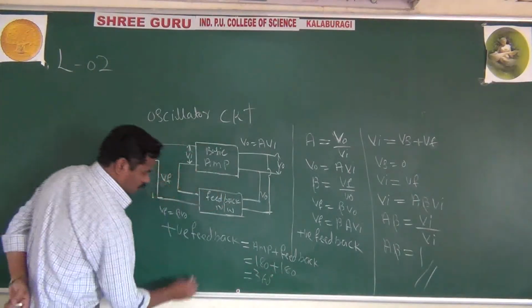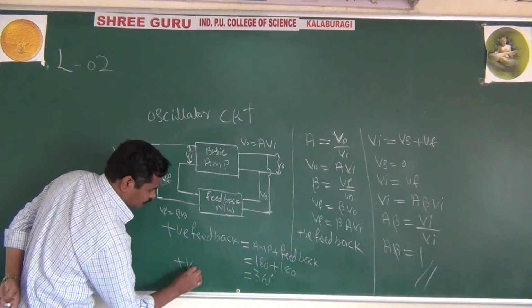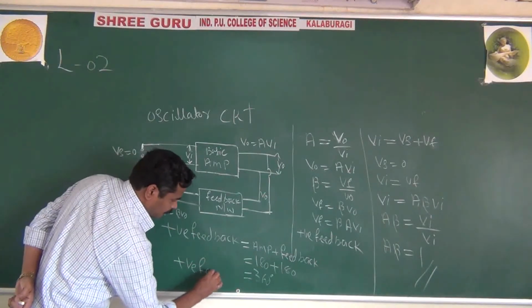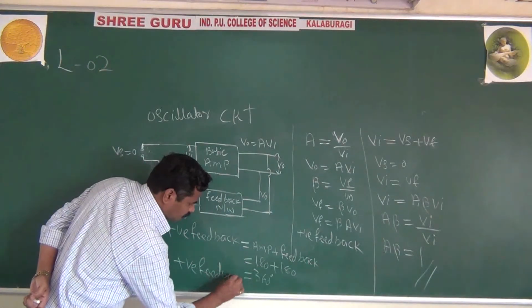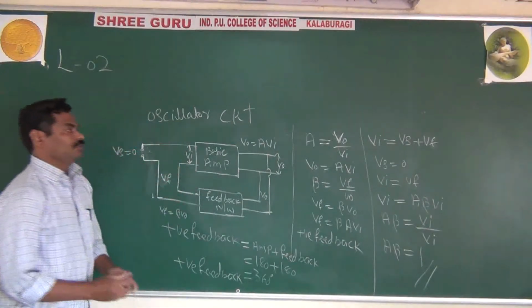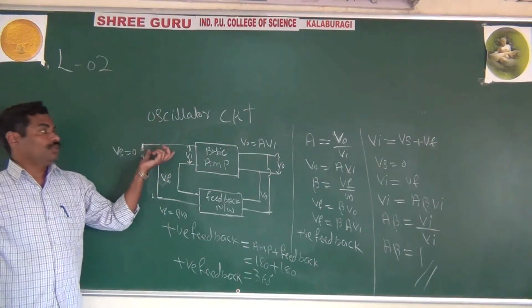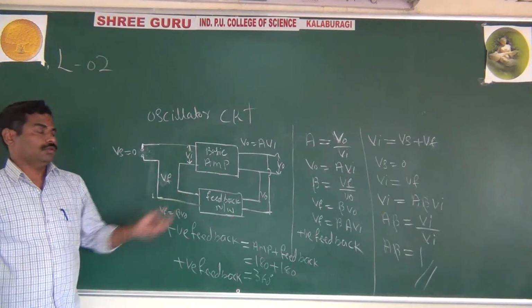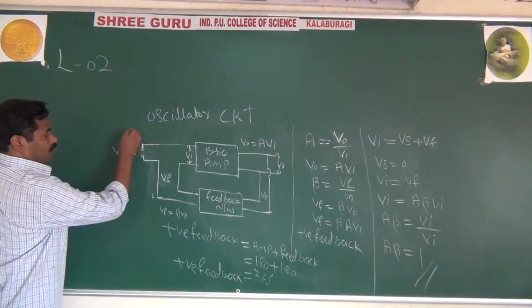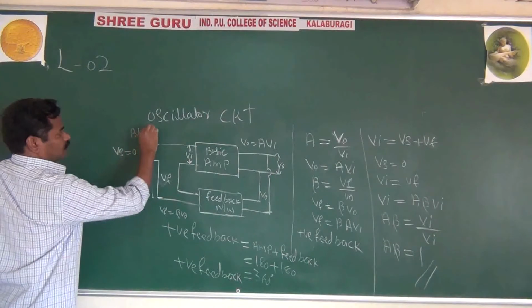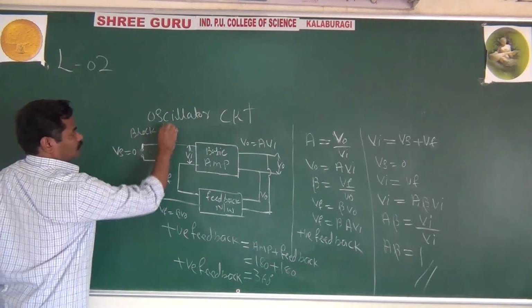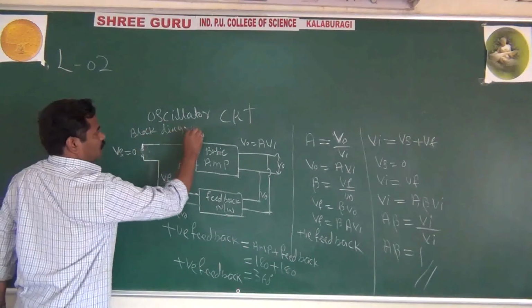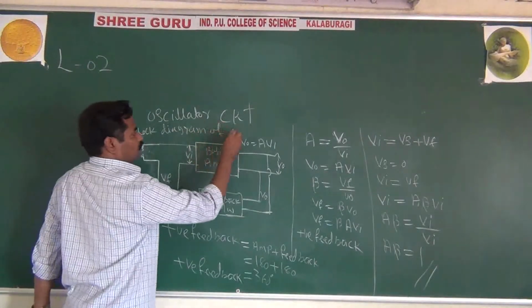That is nothing but your positive feedback. This is nothing but the oscillatory circuit, or block diagram of an oscillator.